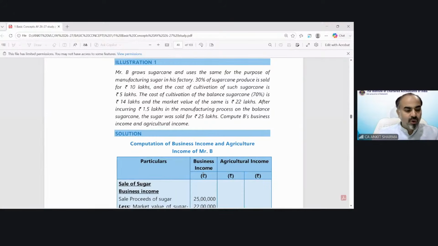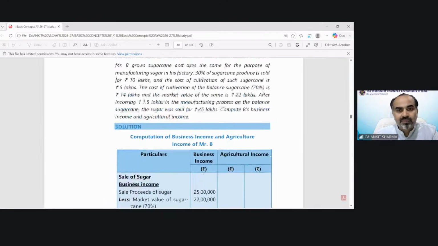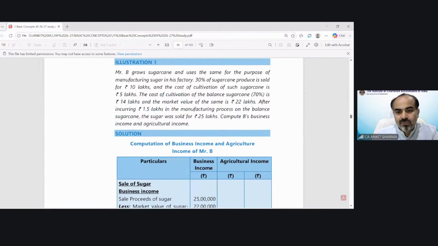Mr. B grows sugarcane and uses the same for the purpose of manufacturing sugar in his factory. 30% of sugarcane produced is sold for 10 lakh and the cost of cultivation of the sugarcane is 5 lakh. Just a second.